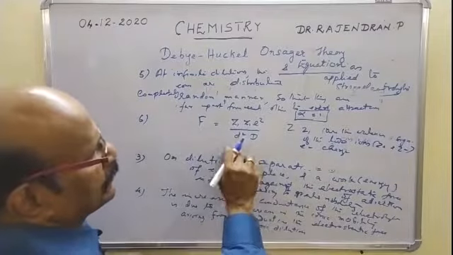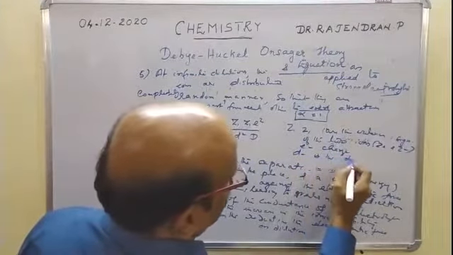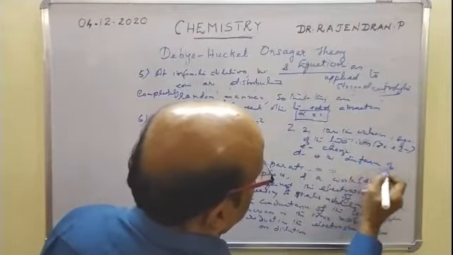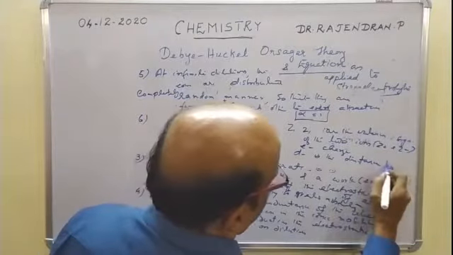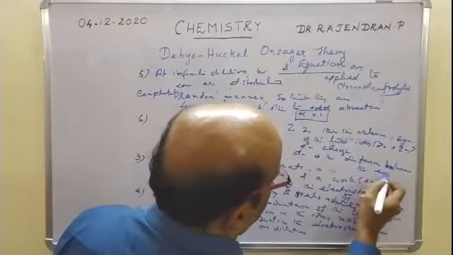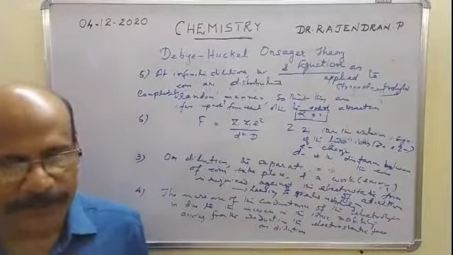And small d is the distance or separation between the ions. So small d is the distance that separates the ions from one another.